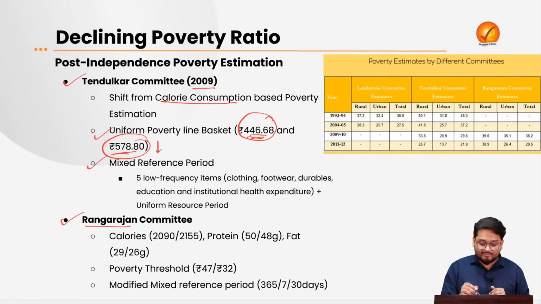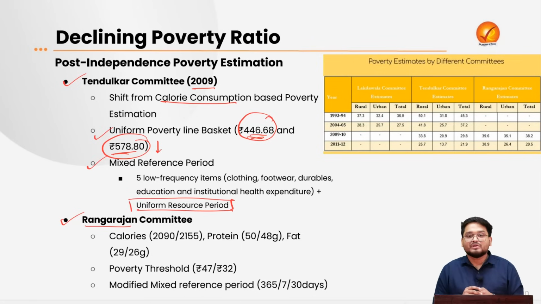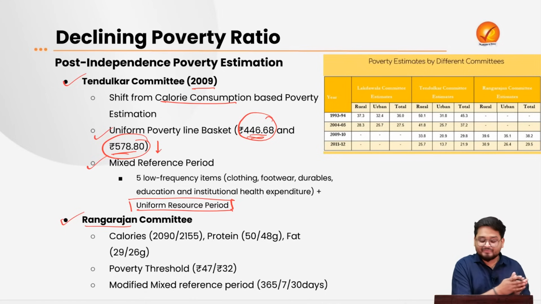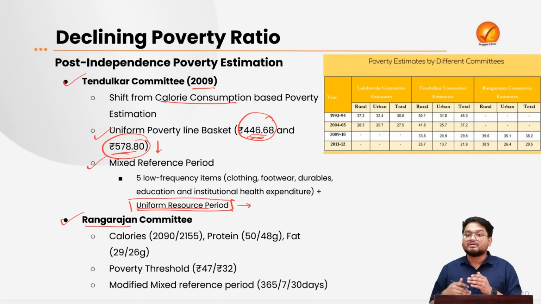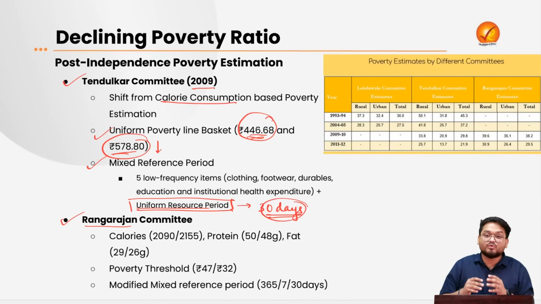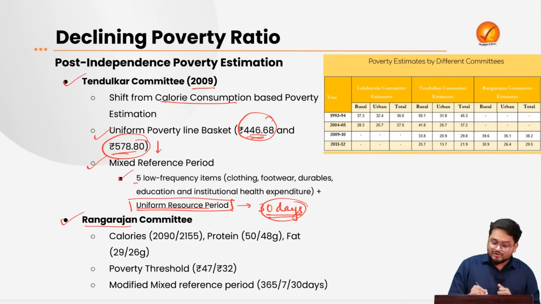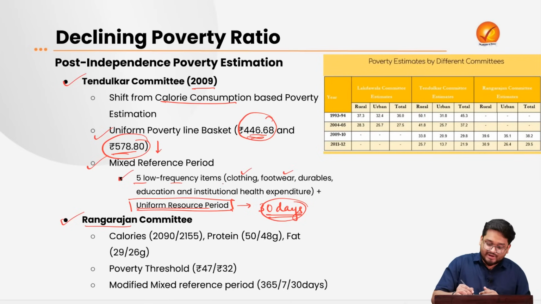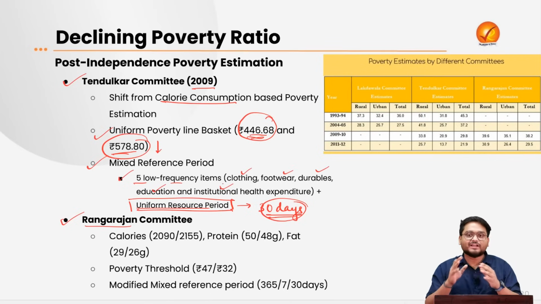Now it also shifted from a type of poverty estimation method that is known as uniform reference period, which was followed by the previous committees. Now uniform reference period actually means that whenever the government would go on to survey the poorer sections of the population, they would be asking what were the main items that the poorer sections of the population consumed in the last 30 days. Now the Tendulkar Committee added something more above the Lakdawala group, that is, it added 5 low frequency items such as clothing, footwear, durables, education and institutional health expenditure to the same.